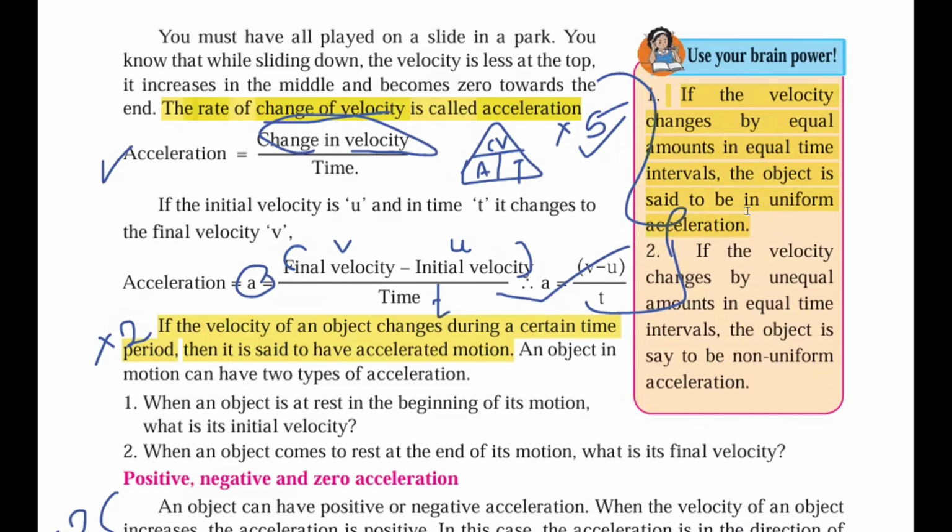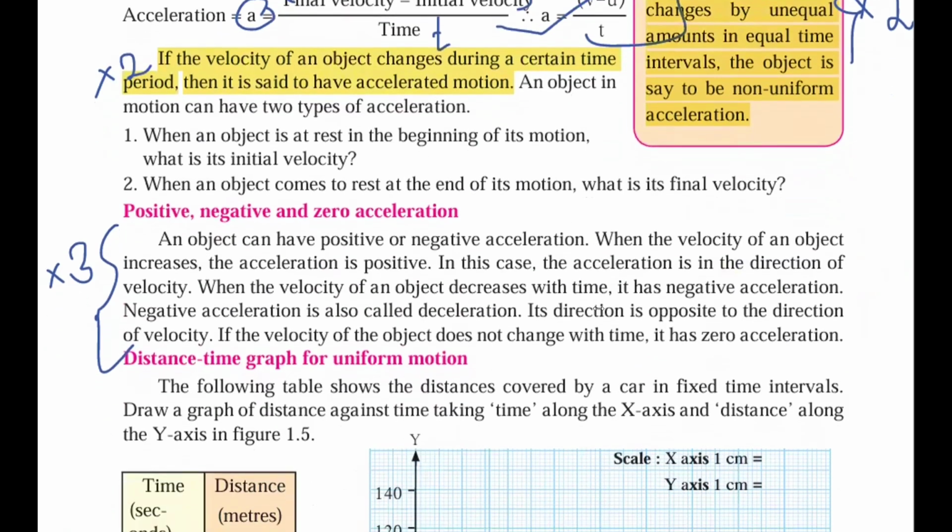If the velocity changes by unequal amounts in equal intervals of time, then it is said to have non-uniform acceleration. This should go 2 times in your notebooks. I'm giving you the homework parallelly. You need to complete each and everything.